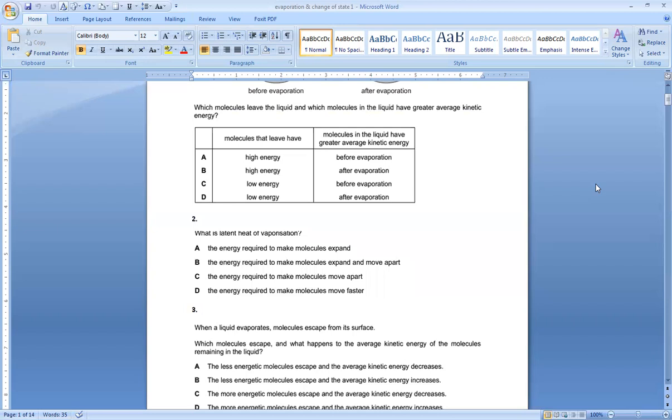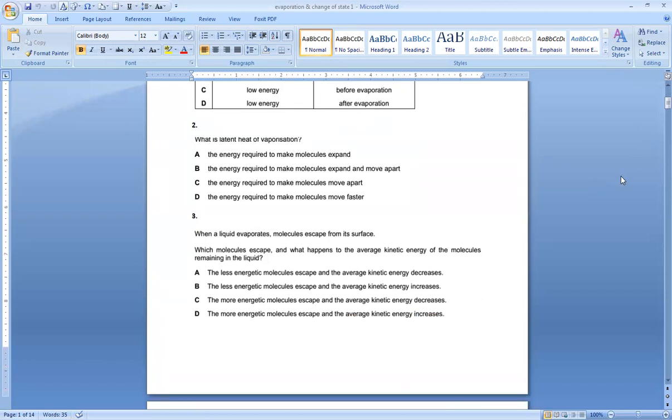The energy required to make molecules expand? No. Energy required to make molecules move apart? Energy required to make molecules move faster? Option is C, energy required to make the molecules move apart, because in evaporation we are changing state from liquid to gas. So we need to increase the space between the molecules. In gases, the space between the molecules is much larger as compared to the liquid. So latent heat of vaporization actually is increasing the space between the molecules. So option is C.